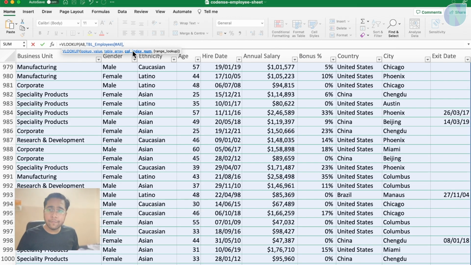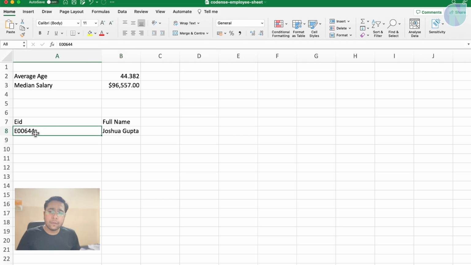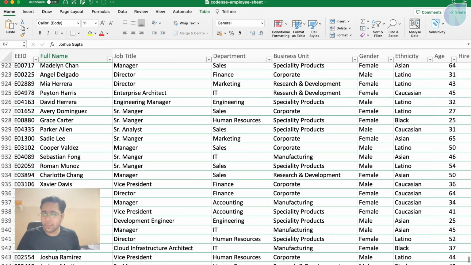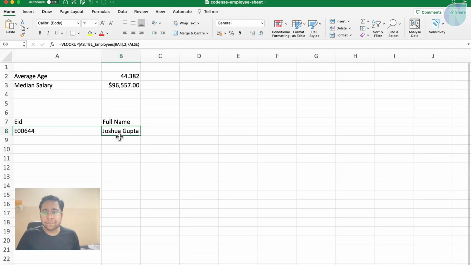Next thing, which column index do we want to search? I want to search the second column, which is the full name. And the next one is, do I want approximate match or exact match? I want exact match with the employee ID, and I will close this bracket and press enter. So corresponding to this 644, you can see it has filtered out the employee name. Let's verify it. You can see for 644, it is Joshua Gupta. So you can see it is coming up.